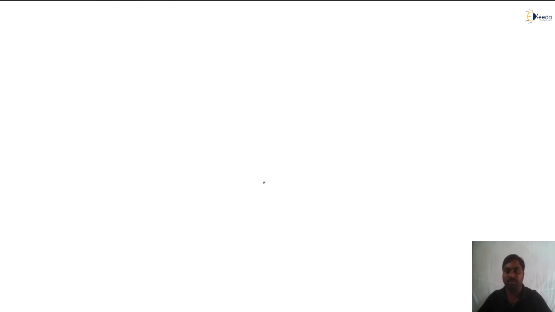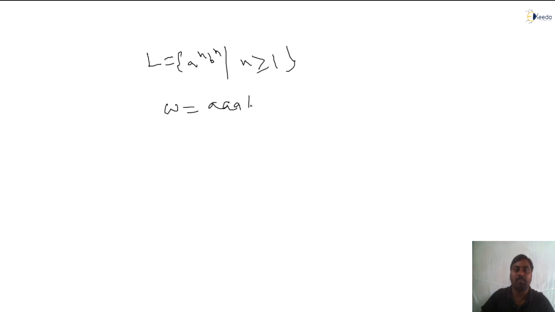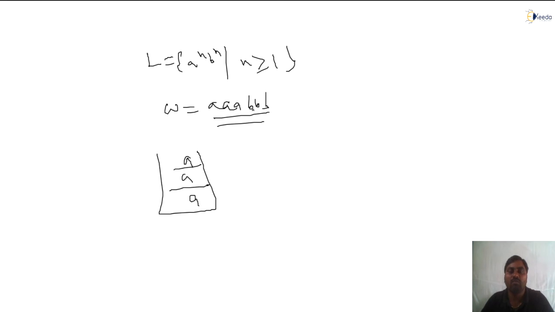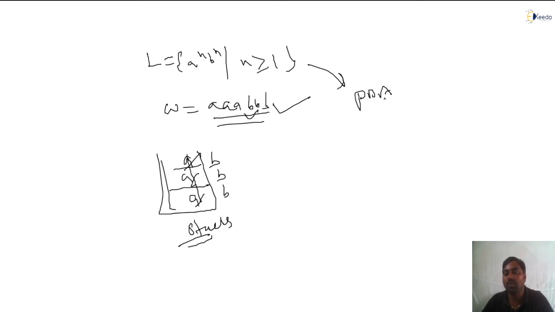Suppose I take another example here. Same language, A power n, B power n such that n greater than 1. If I take W as a string, AABB, assume that. How are we accepting? I am using the stack. Initially all A's you push. For each B pop A. After popping all A's, the stack is empty, right? When the stack becomes empty, I can say this string is accepted by the machine. So this language can be constructed by a push down automata, not by FA.